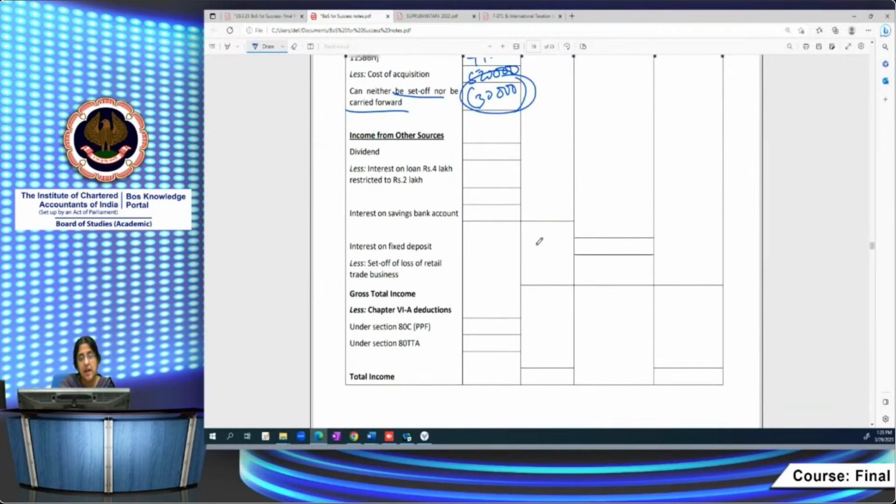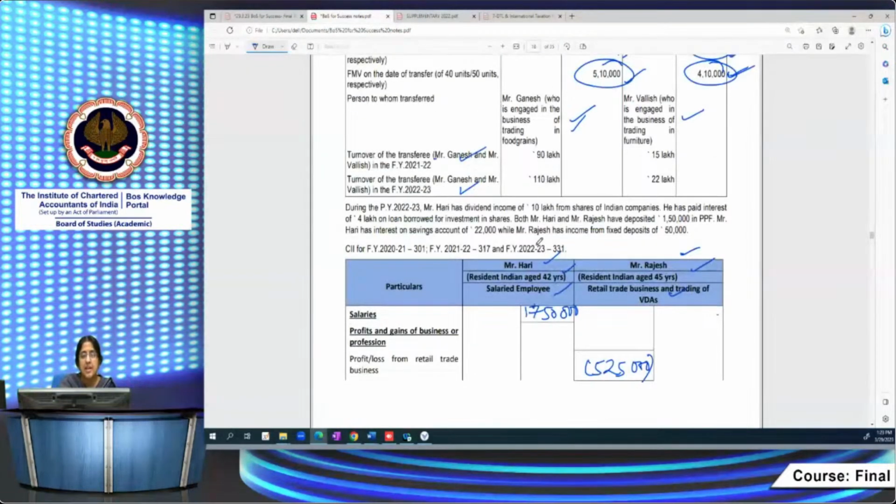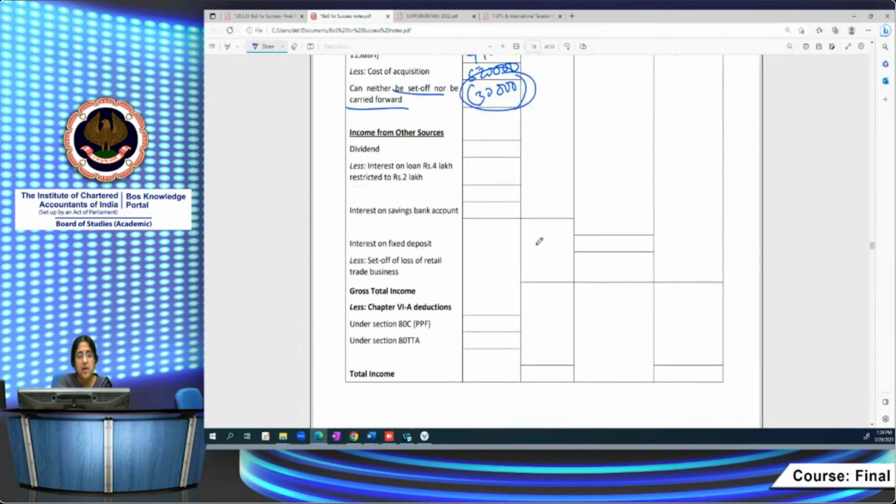Now coming to other income. What is given here? All these are information relevant for Ganesh and Balish and for TDS purpose. Now Hari has dividend income of 10 lakh. He has paid interest of 4 lakh on loan borrowed for investment in shares. But is it allowable?